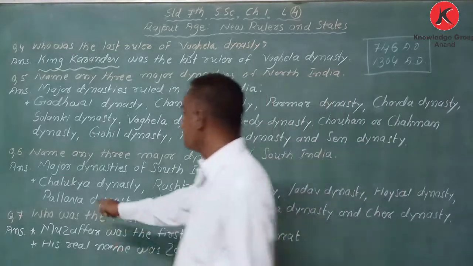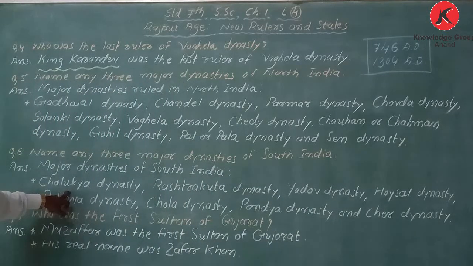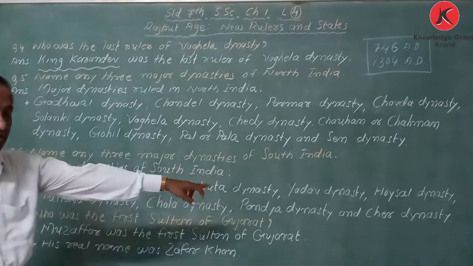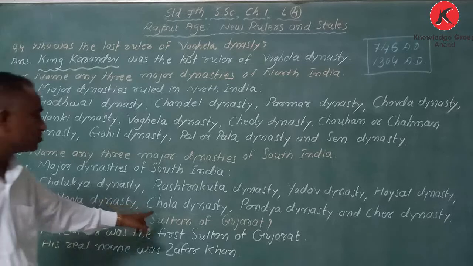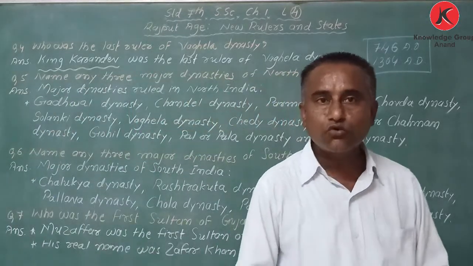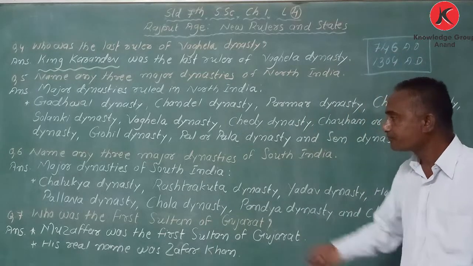Once again I repeat, Chalukya dynasty: one more branch was established, and they ruled in one region between the river Godavari and Krishna, as I have explained. So Chalukya, Rashtrakuta, Yadav, Hoysala, Pallava, Chola, Pandya, and Chera dynasties ruled over South India. Got it?